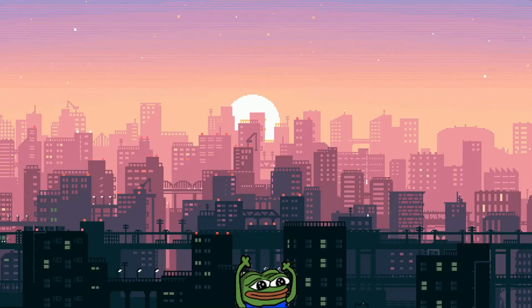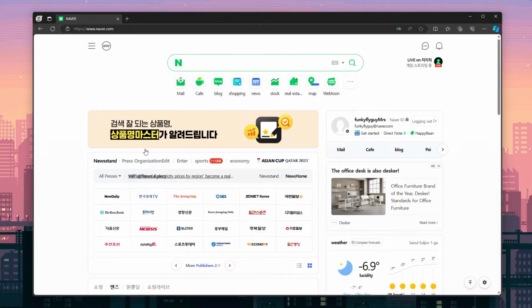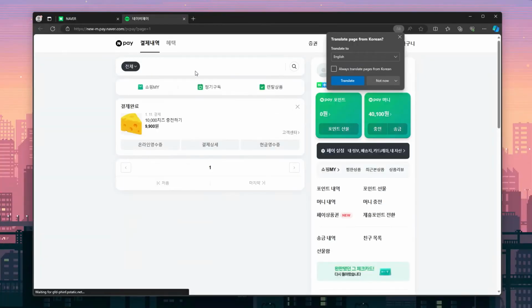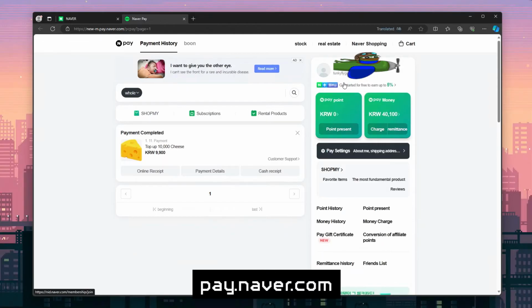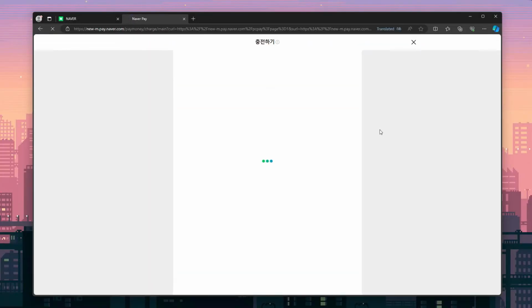I'm going to switch over to my real Funky Fly Guy account to show you the process of using Naver Pay. On the Naver homepage, click the Naver Pay icon in the upper left corner or go to pay.naver.com to get started. On the right side of the screen, you'll see your current Naver Pay money balance. Click Charge to add money to your account.